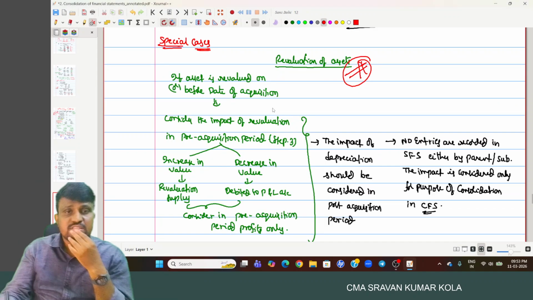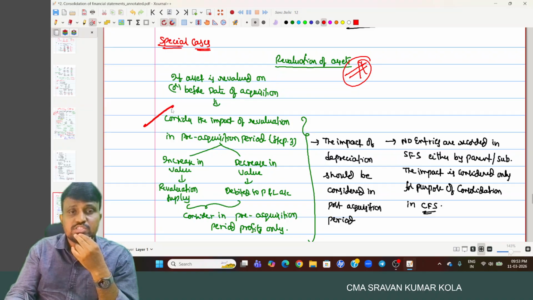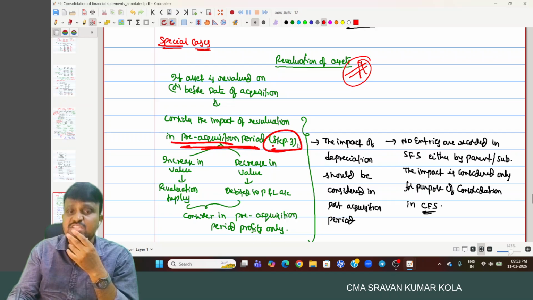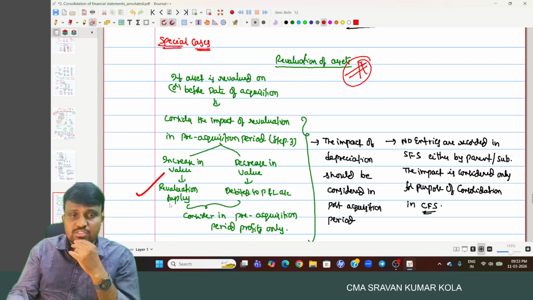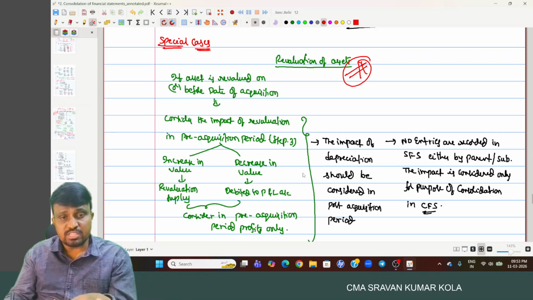So this is revaluation. The asset is revalued on or before the date of acquisition. Consider the impact of revaluation in pre-acquisition period profits, nothing but in step 3. Increase in value, the revaluation surplus, is added to pre-acquisition period profit. Decrease in value, reduce it from profit and loss in pre-acquisition period profit.